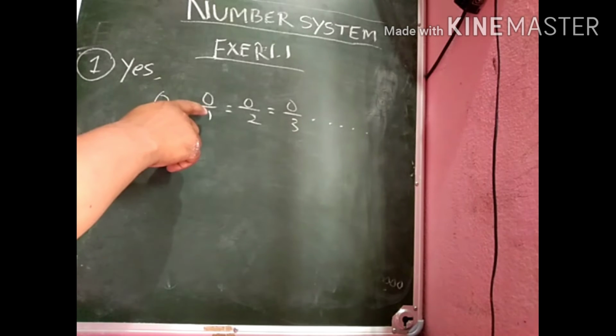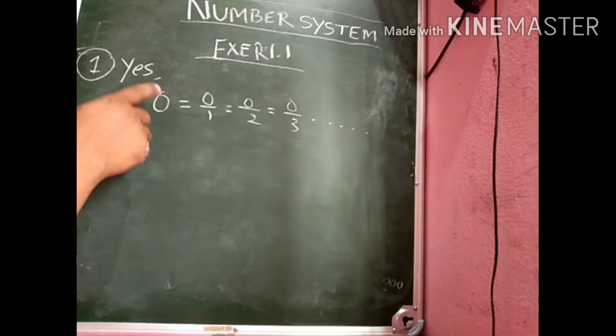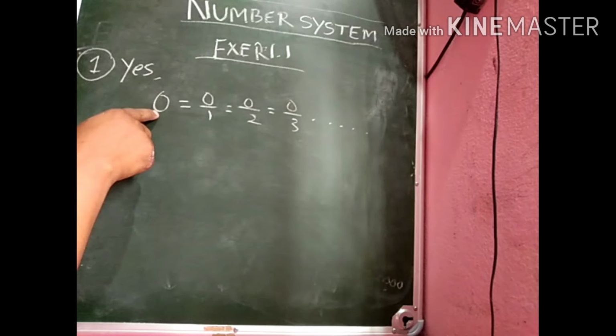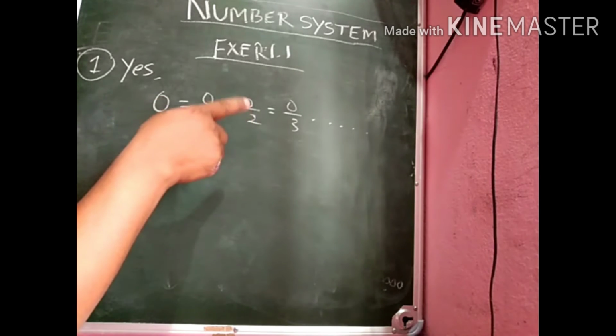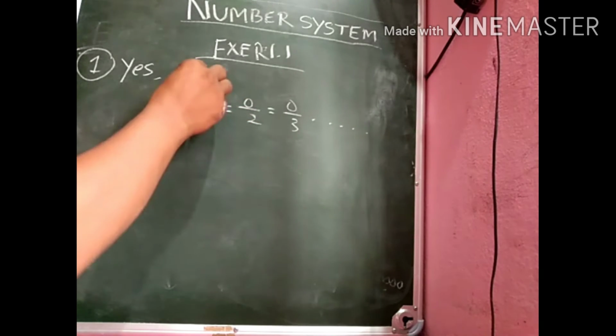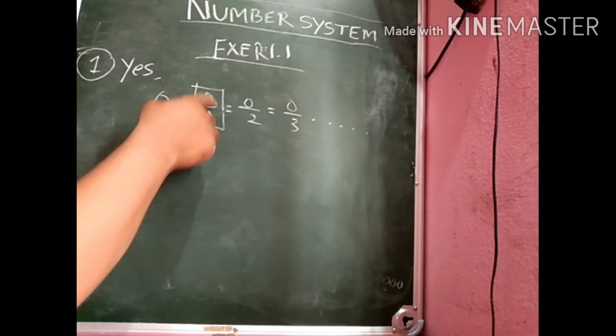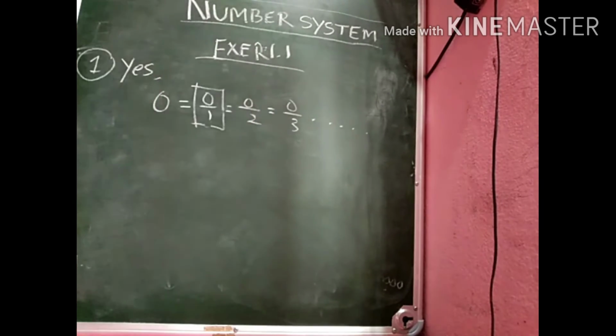You can see whenever 0 is written as 0 by 1, 0 by 2, 0 by 3, here both the numerator and denominator are integers, but the denominator is not 0. Therefore, it is a rational number.